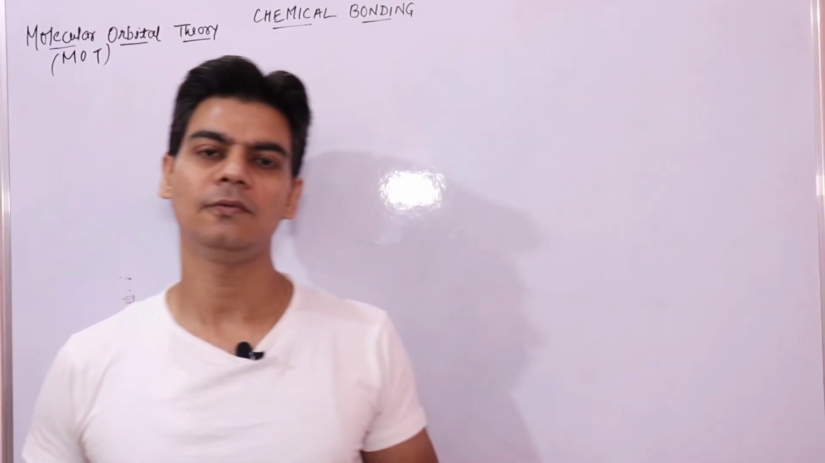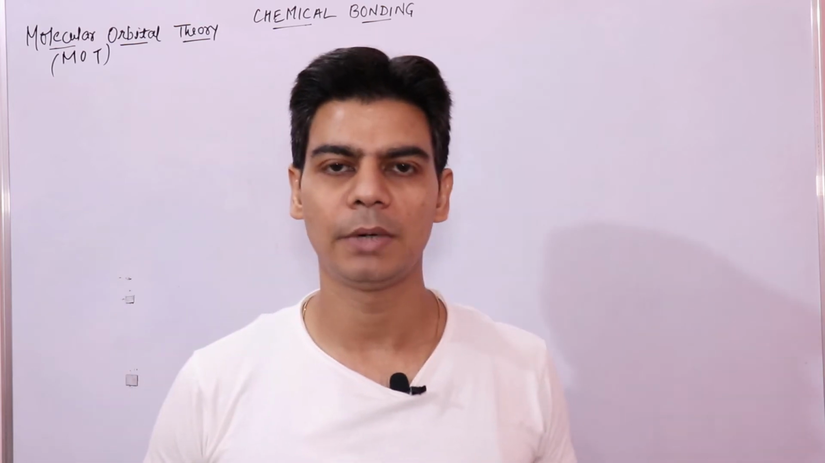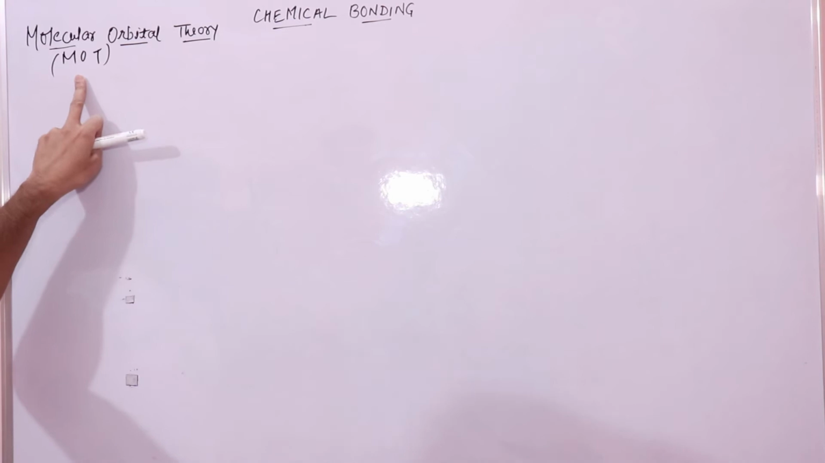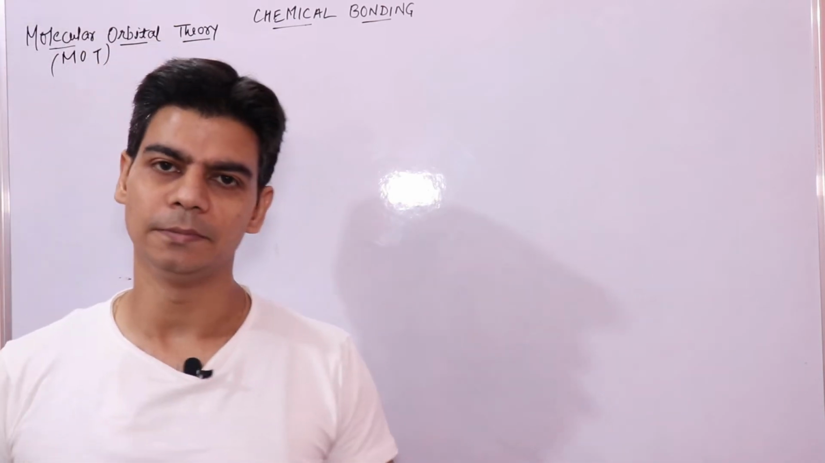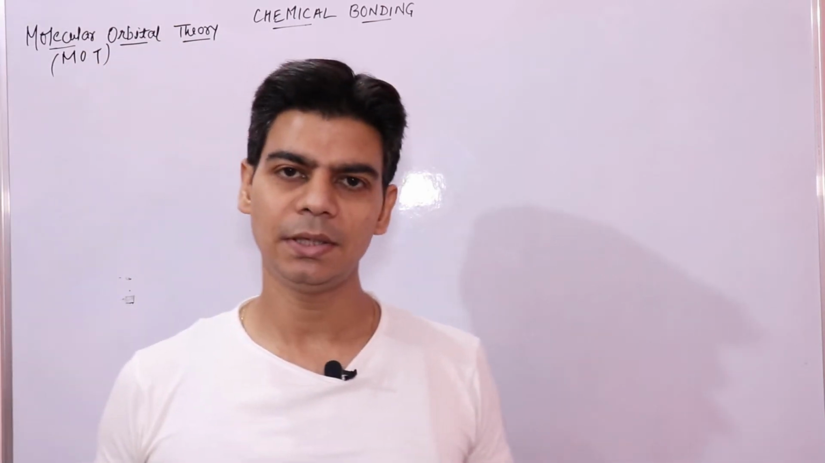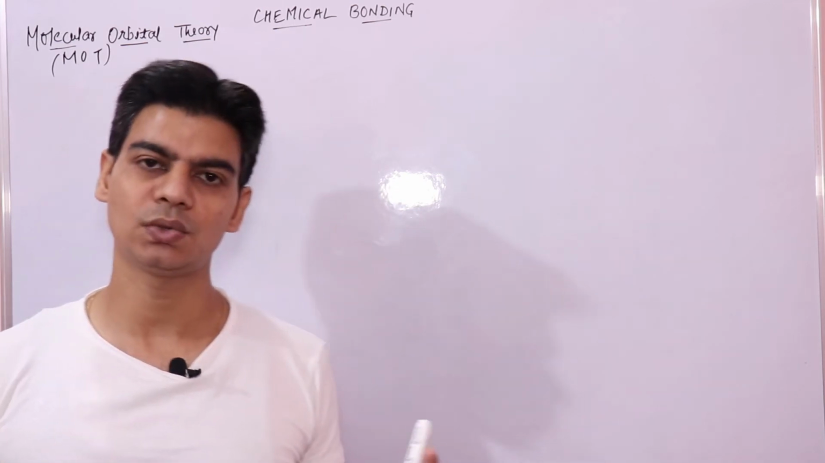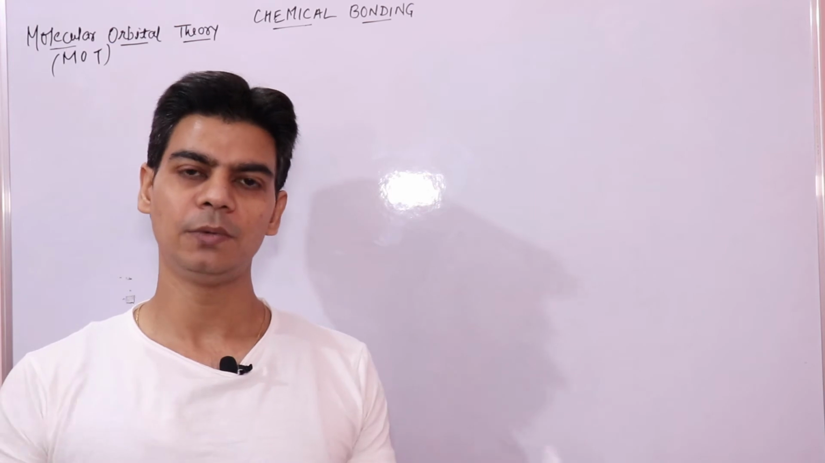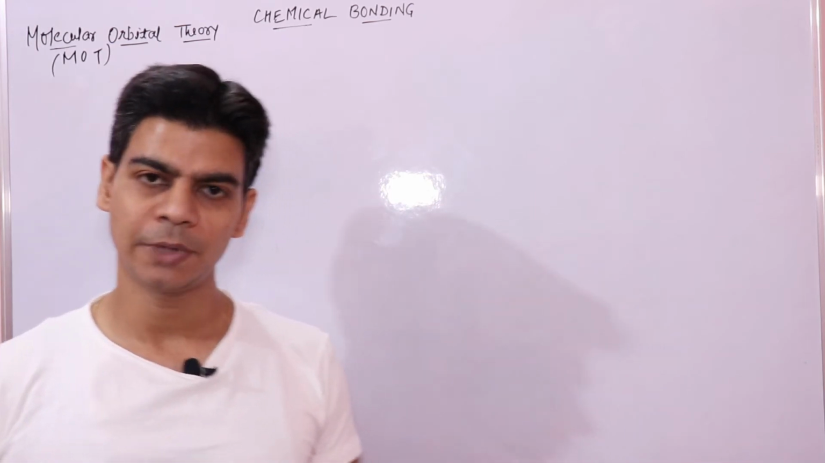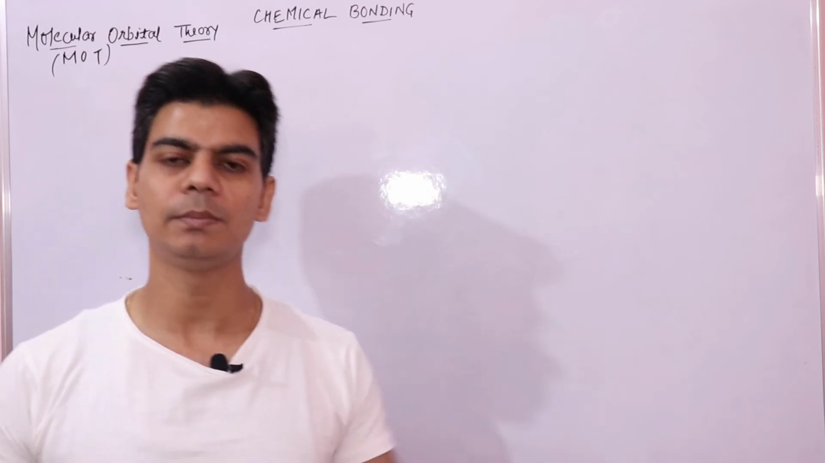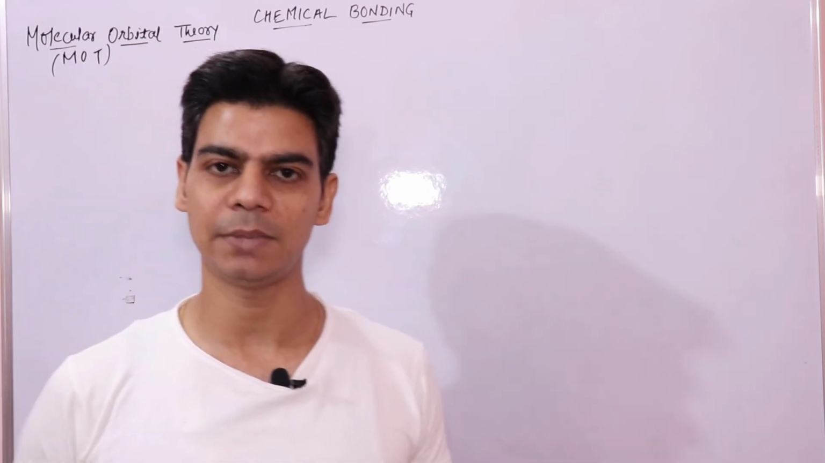In this video lecture, we will start with molecular orbital theory, also abbreviated as MOT. Basically, what it teaches us is that it helps us to understand bonding between diatomic molecules. When two atoms combine to form molecules, how does bonding between those combining atoms take place?